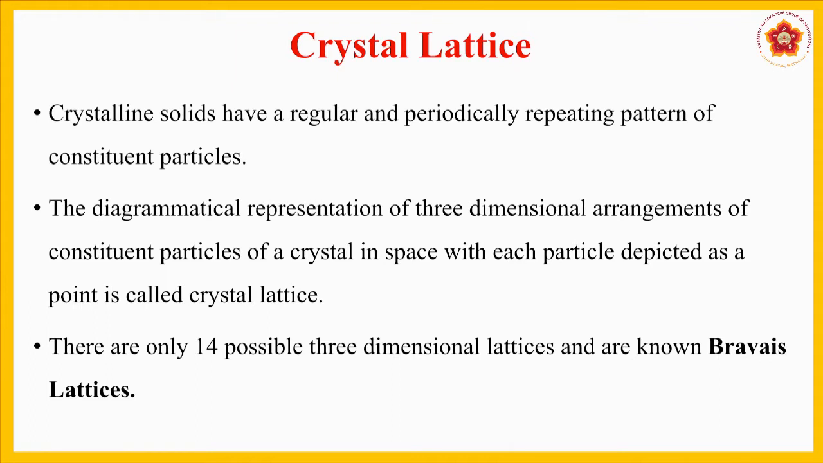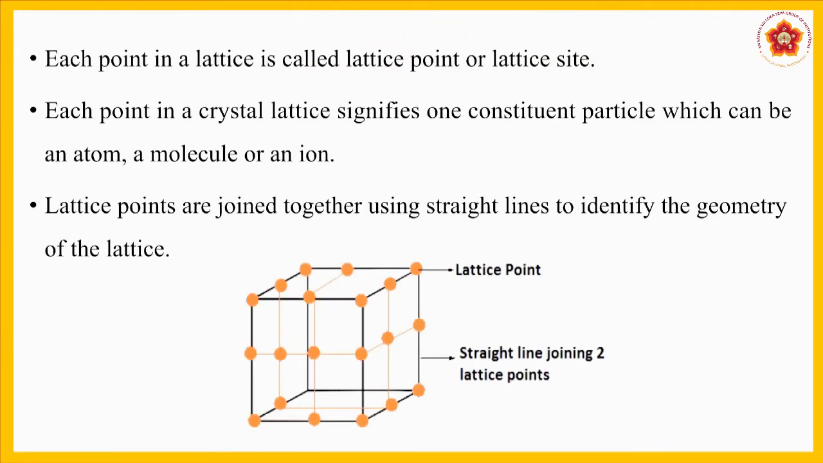There are only 14 possible three-dimensional lattices, which are called Bravais lattices. Very important to know. Each point in a lattice is called a lattice point or lattice site. Each point in a crystal lattice signifies one constituent particle, which can be an atom, a molecule or an ion. Lattice points are joined together using straight lines to identify the geometry of the lattice.